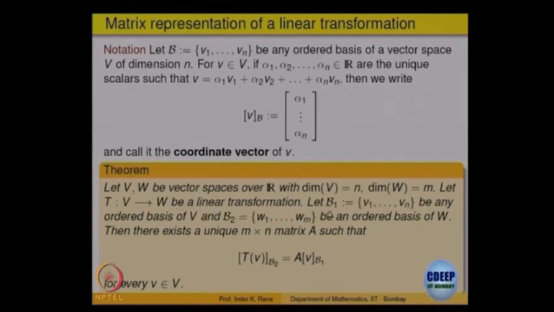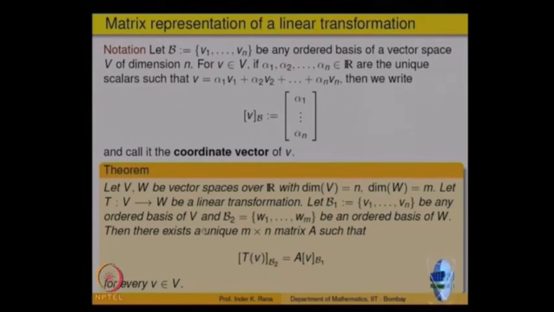Given the ordered bases for the domain and the codomain fixed, keep in mind V is of dimension n and W is of dimension m. The claim is there exists a unique matrix of order m cross n, where m is the dimension of W and n is the dimension of V.